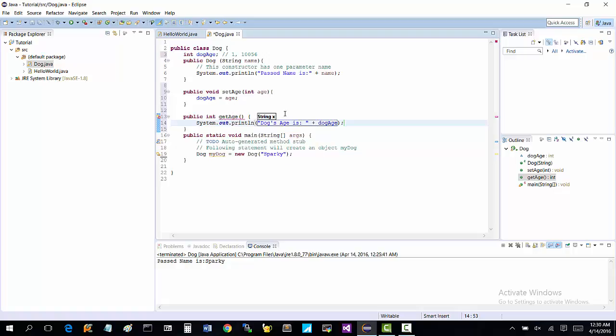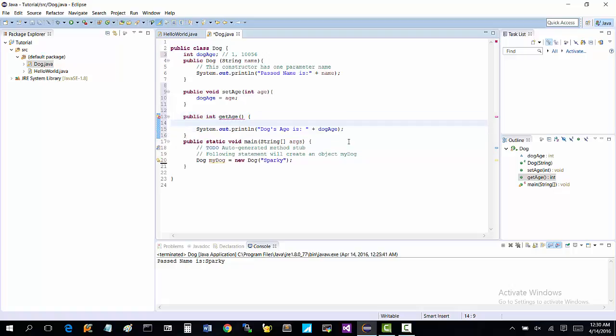Say if I did something like this, if I said int fakeAge equals 16. This is what's called a method variable. This variable can only be used inside the getAge method. So if we wanted to use fakeAge in setAge, we would get an error thrown because you just can't use it.